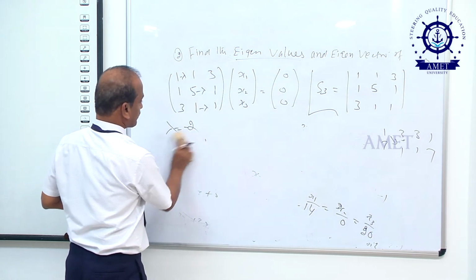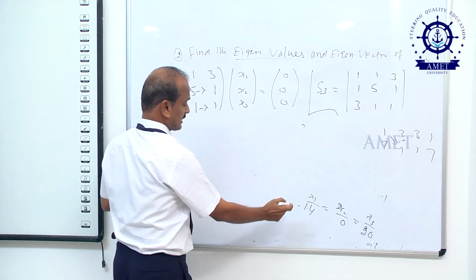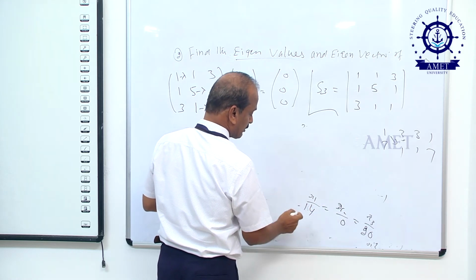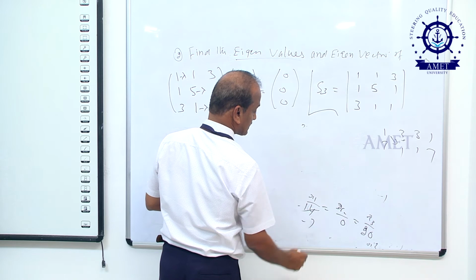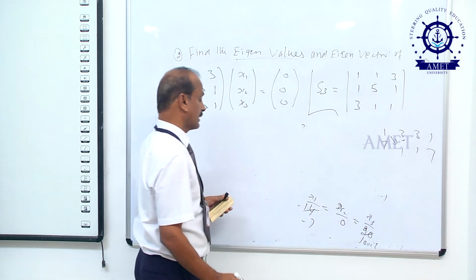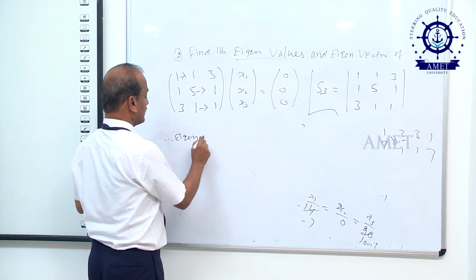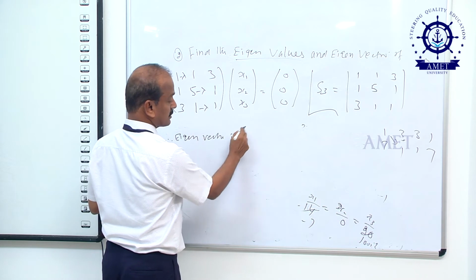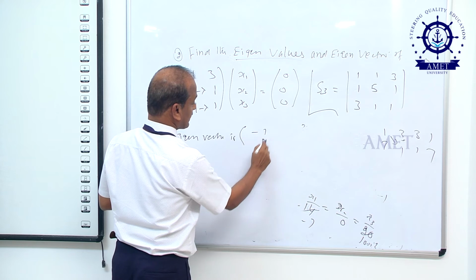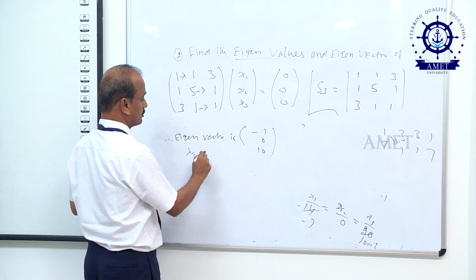By the rule of cross multiplication we get the value of x1, x2, x3, that is x1 minus 14, 0, 20. If we divide, the common number is 2, that is minus 7, 0, 10. Therefore, the eigenvector is minus 7, 0, 10. This is the eigenvector corresponding to the eigenvalue lambda equal to minus 2.